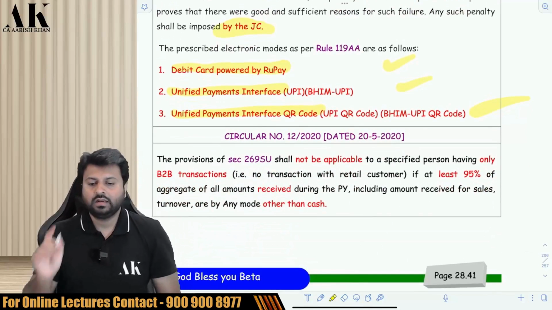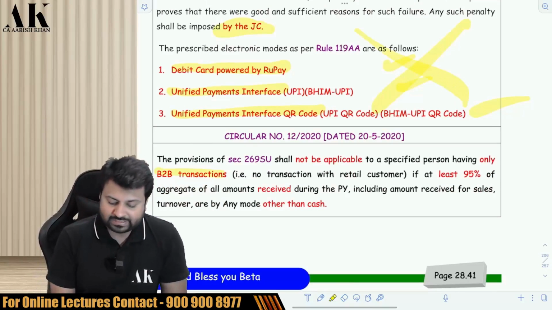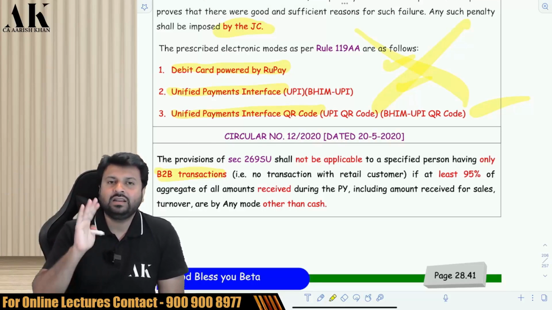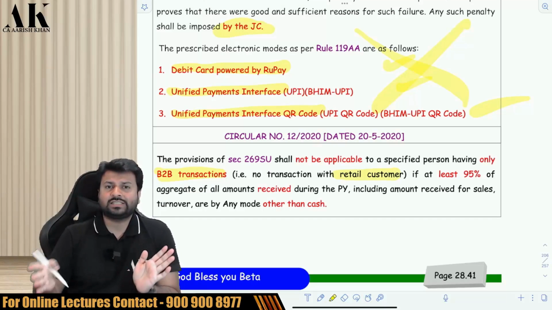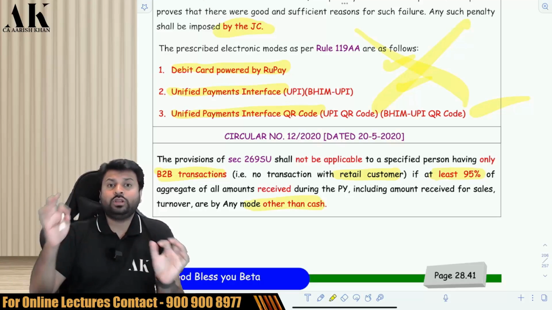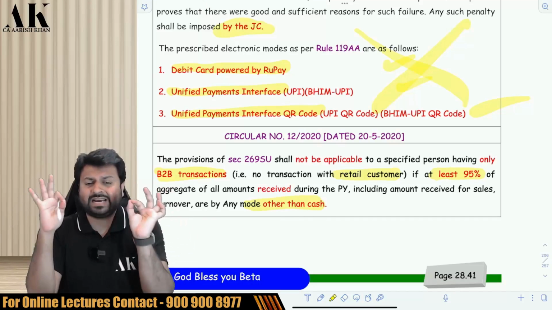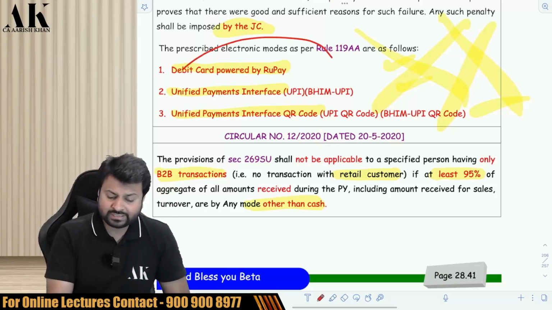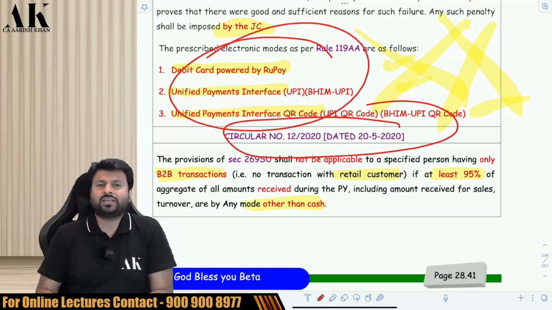Now, last but not least, this provision is not applicable to those people who do only B2B business, that is business to business, where only business customers are there. No B2C customers are there. So if I am doing only business to business transactions, and if 95% of my receipts are by modes other than cash, then this provision is not applicable. I may not install these things in my business. CBDT has clarified this in 2020. So this is what this great topic is all about.